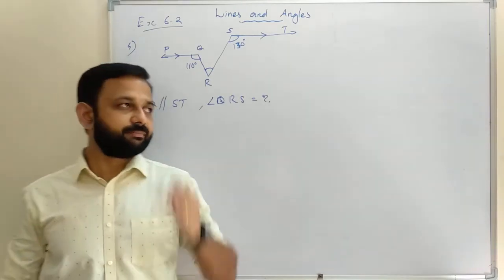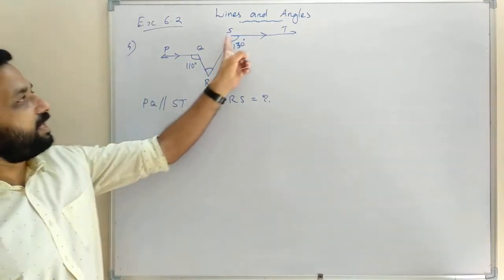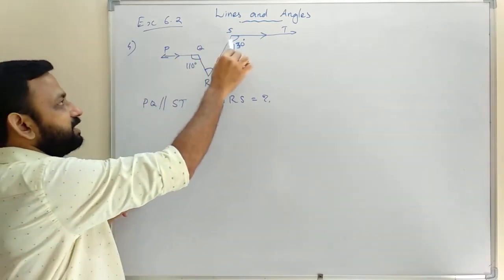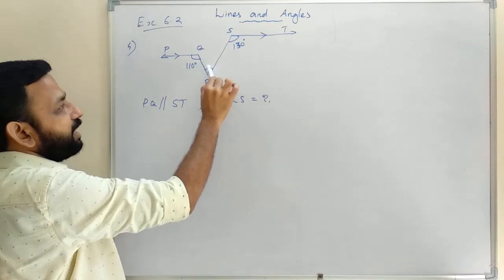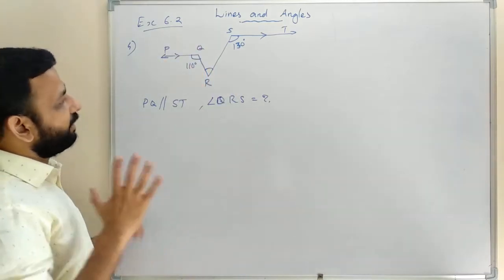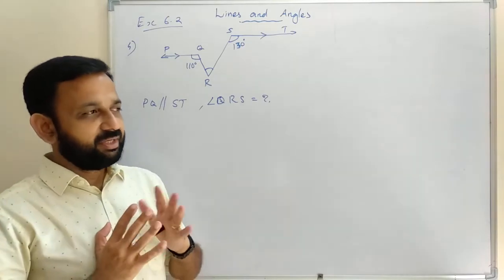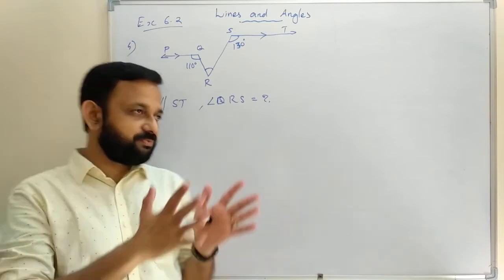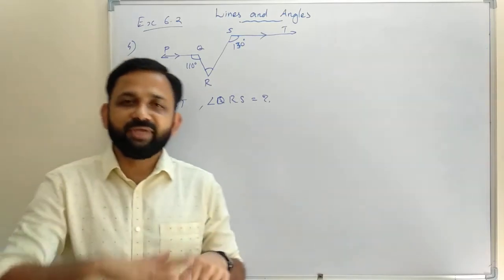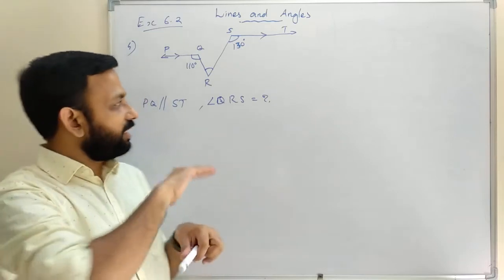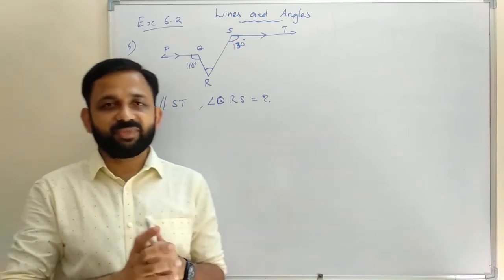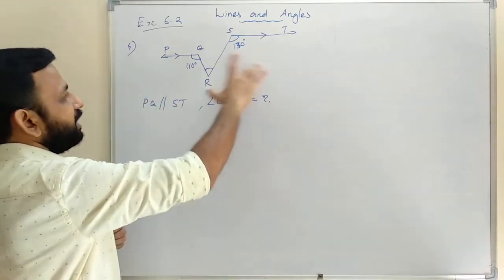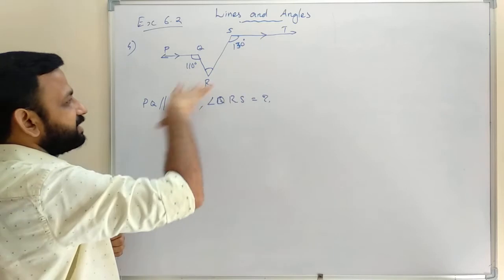So here in this figure, PQ is parallel to ST, and two more angles are given. This is 110 degrees and this is 130 degrees. We need to find angle QRS. So here we need a construction. If the given figure is not sufficient to find the solution, then we can do some extra constructions. We can draw some additional lines.